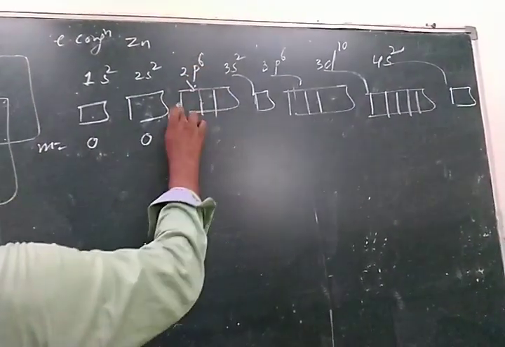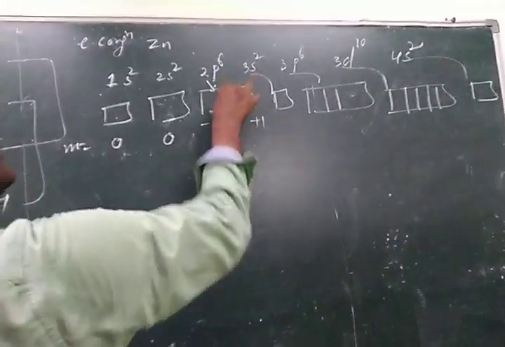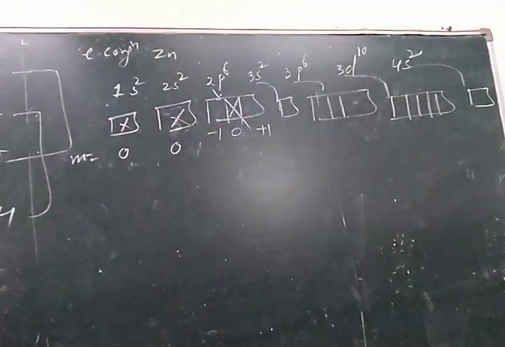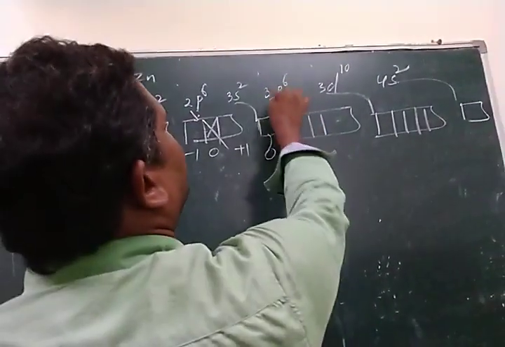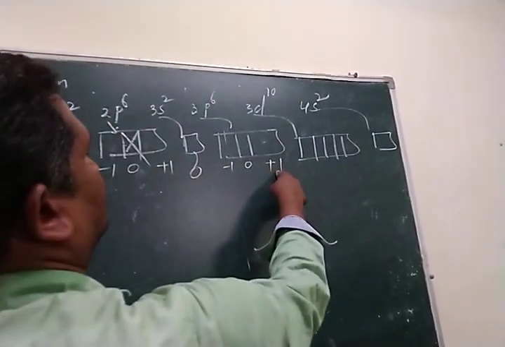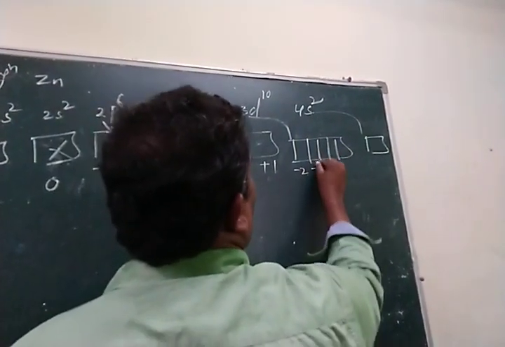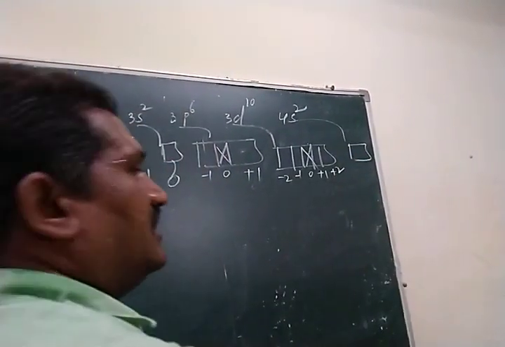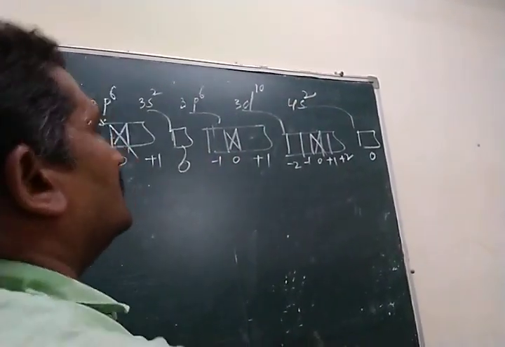For 2p there are 3 orbitals, with m value -1, 0, +1, so we consider only the m equal to 0 orbital. For 3s, m equal to 0. For 3p, m is -1, 0, +1, so only m equal to 0 is considered. For 3d, m is -2, -1, 0, +1, +2, so only m equal to 0. Next, 4s: for s orbital the m value is also 0, so I consider this.